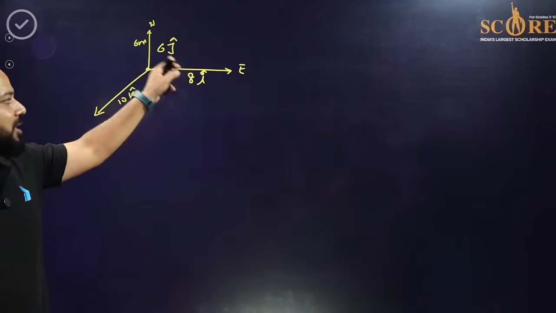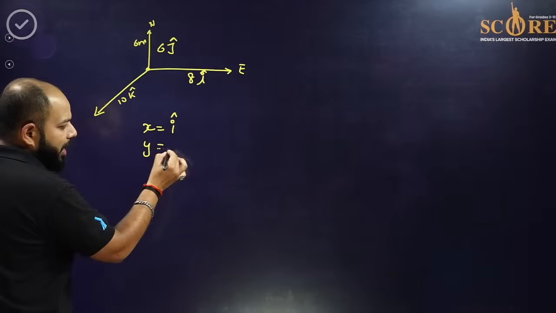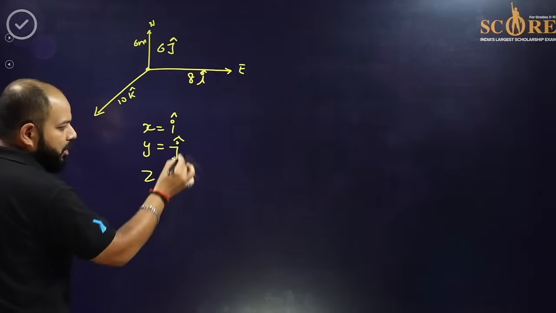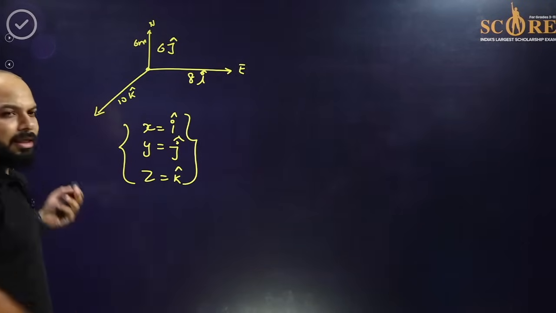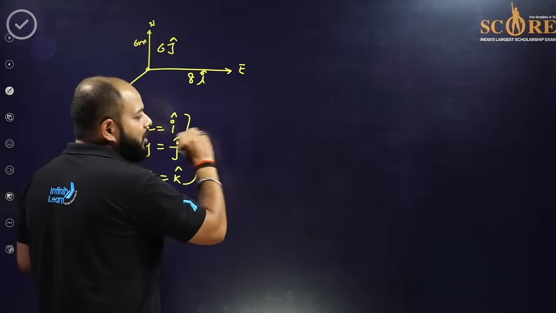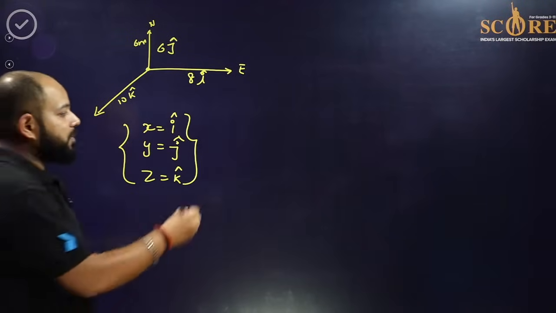Just you need to write it x, y, z. See, instead of x you need to write I, in the y you need to write j, in z you need to write k. Okay, so this is I, j, and k cap. Simple. Now we need to find the magnitude of it. So how we can find the total magnitude? Because we need to find the resultant displacement.